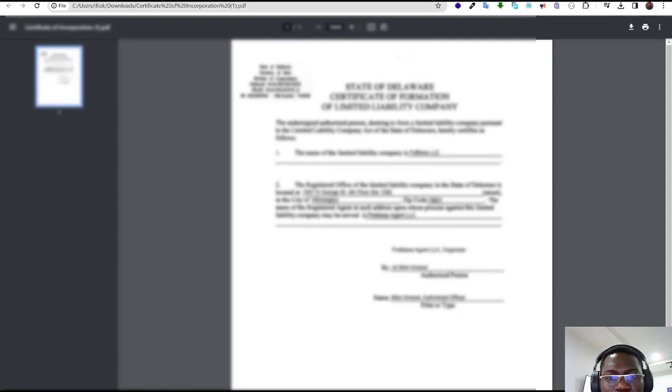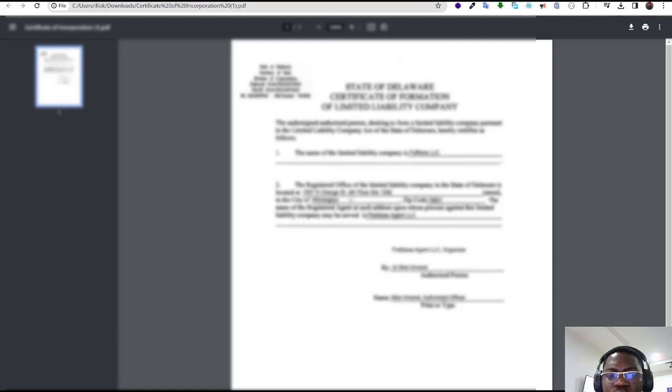I think it was the 3rd of July 2023. No, it was the 7th of March actually. The 7th of March last year is when I registered this company. This is the registered office. You'll be given a virtual location in the particular state that you registered. For example, for the state of Delaware, I was given a virtual location, a zip code, and a city. You understand? These are details you're going to use on your Shopify account.